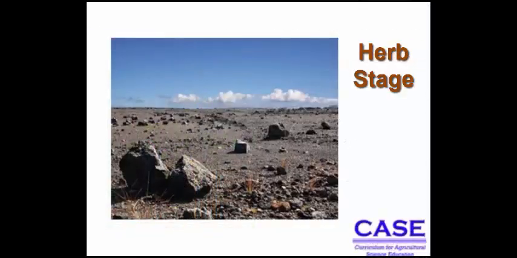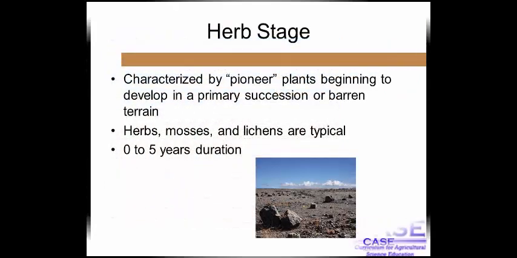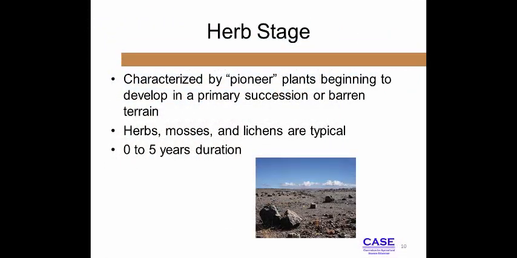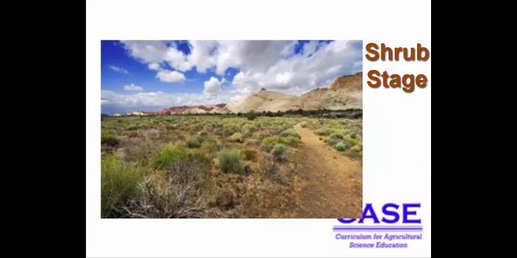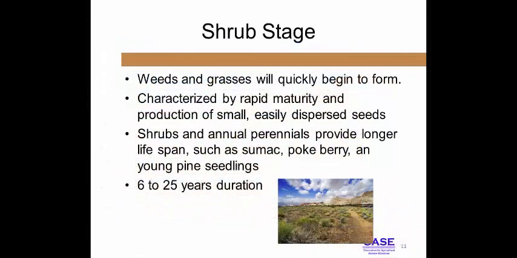Plant succession must begin with barren terrain, where organisms known as pioneers or soil builders start to form the organic soil needed in order for plants from the next stage to flourish. Herbs, lichens, and mosses exemplify this stage by forming a foundation for the remaining stages. The next group to move in are annual weeds and grasses. These plants are characterized by their rapid maturity and production of small, easily dispersed seeds.